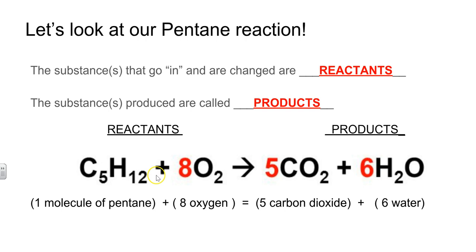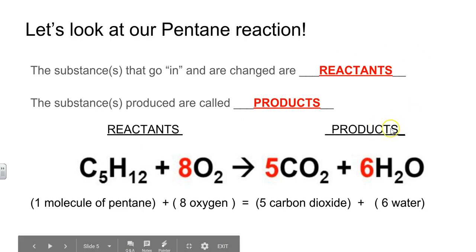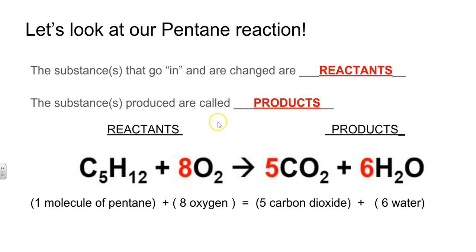If we were to count up all of the individual atoms, we would notice that the number of atoms on each side of the equation are the same. The amount of atoms in the reactants and the amount of atoms in the products are the same. For example, pentane is C5H12. On the other side, we still have 12 atoms of hydrogen, but they make up water instead.